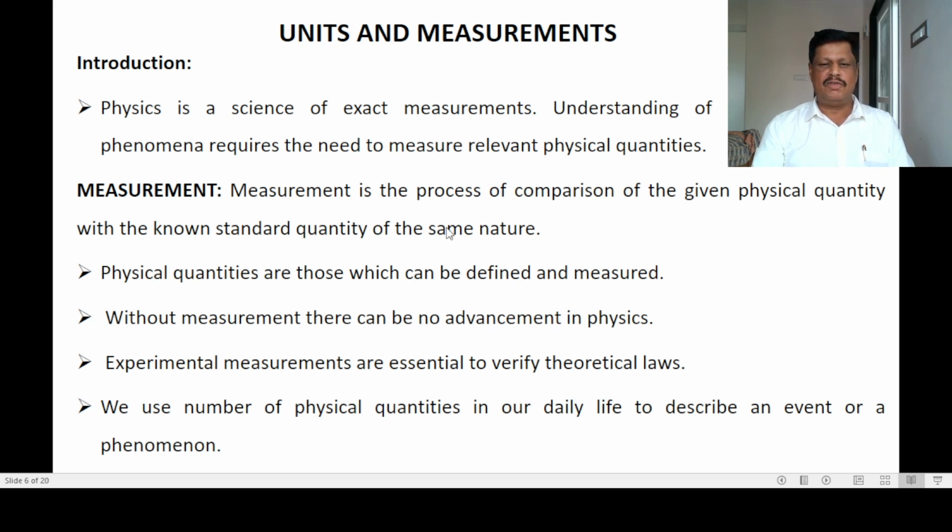So what are physical quantities? Physical quantities are those which can be defined and measured. Without measurement, there can be no advancement in physics. So physics is developed by measurement in the experimental procedure. Experimental measurements are essential to verify theoretical laws. That means to understand the theoretical laws, experimental measurements are very much needed. We use a number of physical quantities in our daily life to describe an event or a phenomenon.